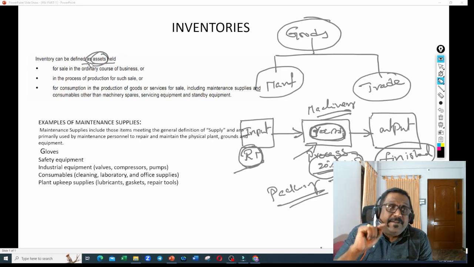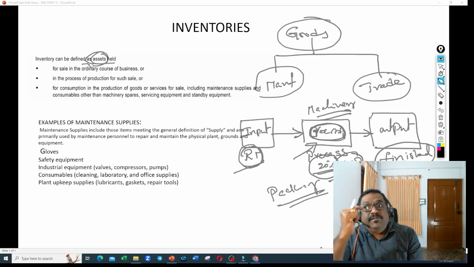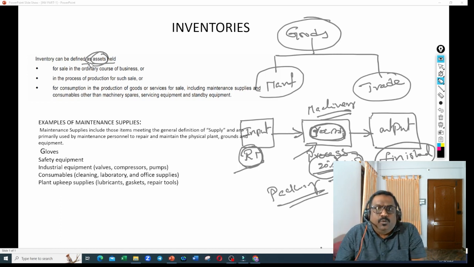Inventory can be defined as an asset. Why can inventory be defined as an asset? It is goods, no? It is purchased for resale purpose, no? If it is purchased for resale purpose, why is it an asset? It is goods. What does the asset definition say? The asset definition says any article purchased by the business, not for resale, but for business use is called an asset. But here I am using it as an asset. Inventory, I am calling it an asset in the definition.